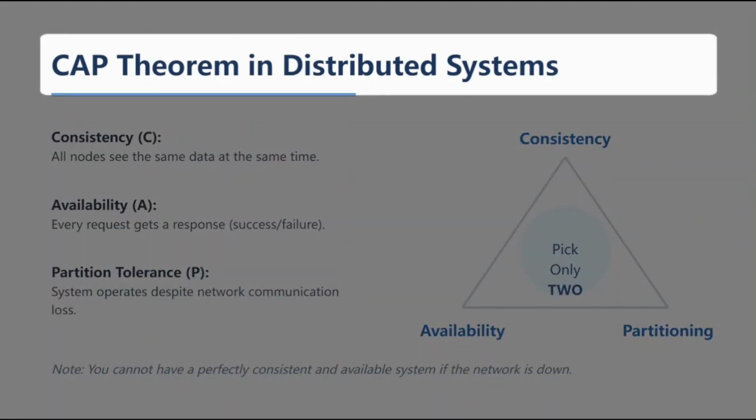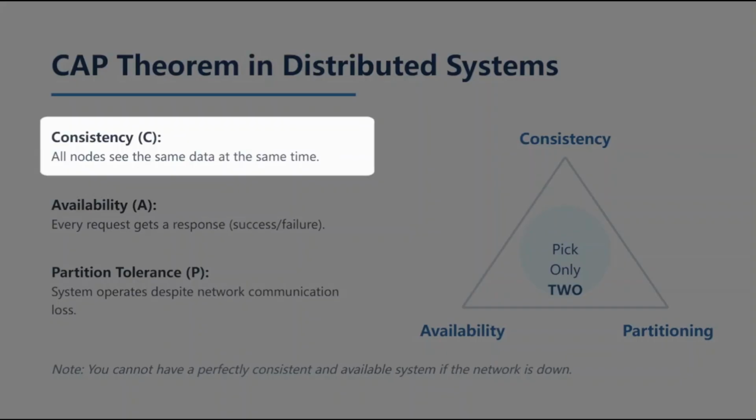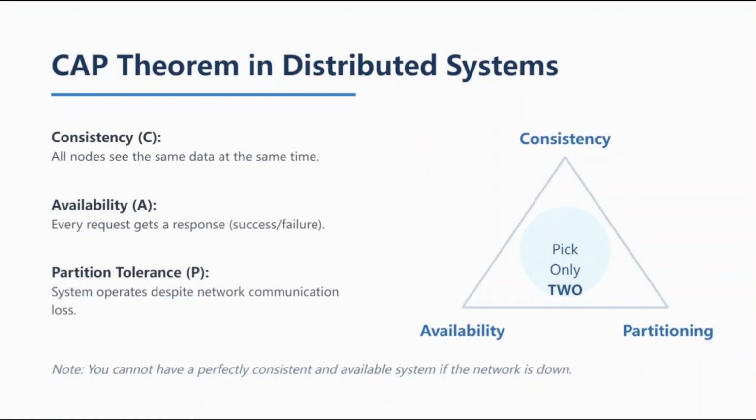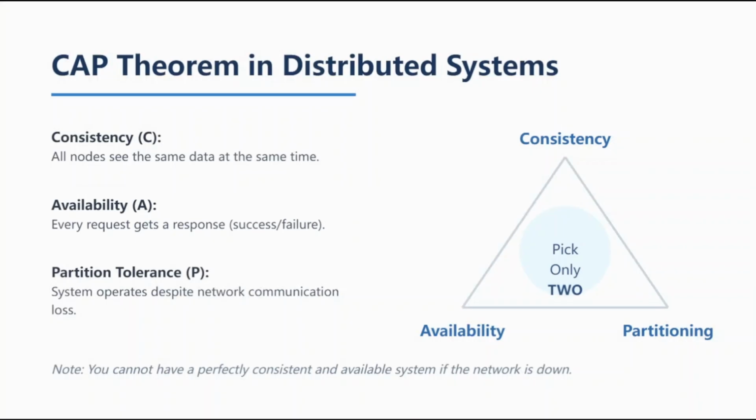Building on those trade-offs between latency and throughput, we now arrive at one of the most fundamental principles in distributed systems, the CAP theorem. It essentially defines the limits of what we can achieve when data is spread across multiple servers. First, we have consistency, or C. This ensures that every node in our system sees the exact same data at the same time. If you write a piece of data to one node, any subsequent read from any other node must return that updated value. Second is availability, the A. This means that every request to the system receives a response. Even if some individual nodes are down, the system stays up and remains functional for the users.